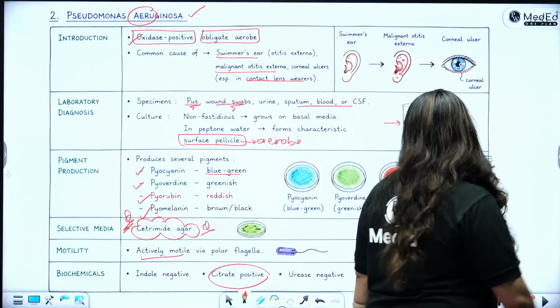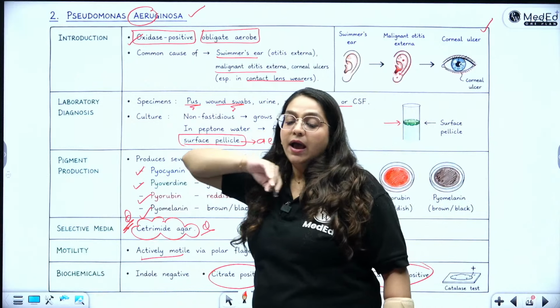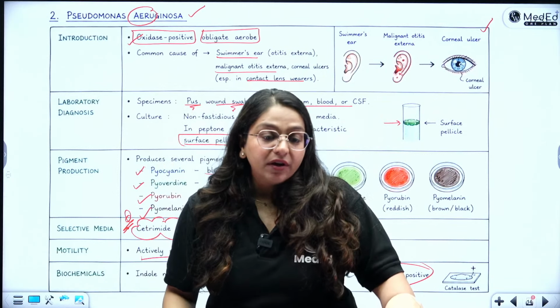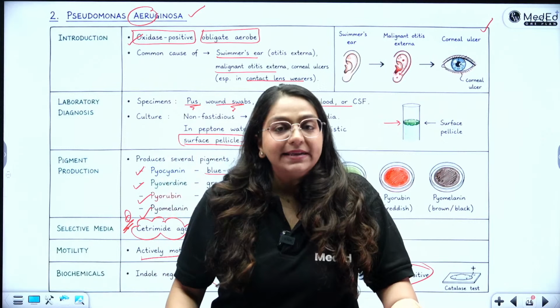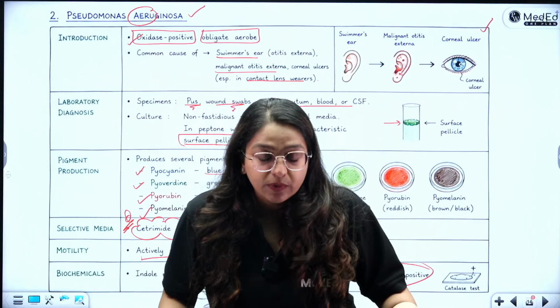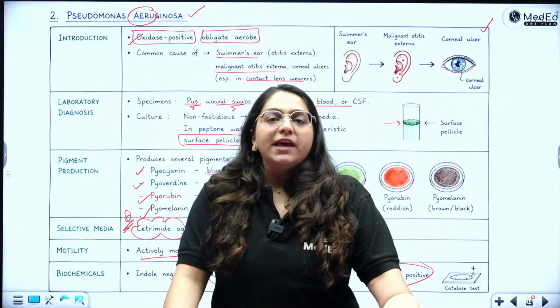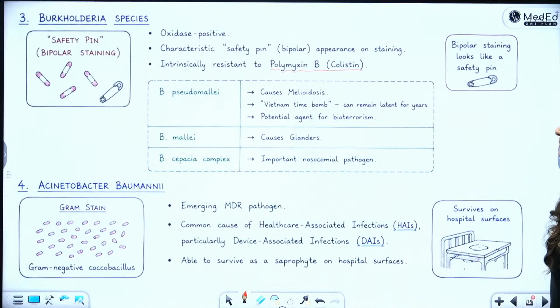CC positive. Very unlikely that you will get a short note on Pseudomonas aeruginosa, but you can get a clinical scenario of contact lens keratitis in which you might need to write about Pseudomonas, or you can get a clinical case of a burns patient, but it is a little unlikely for you to get this question. So only the major aspects we have discussed.